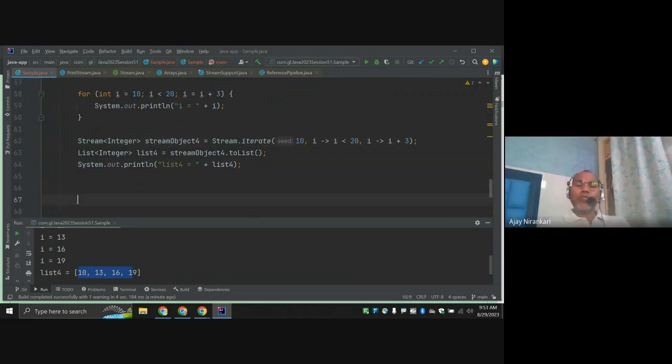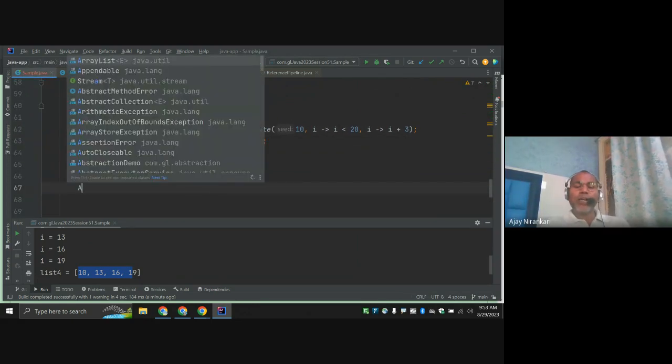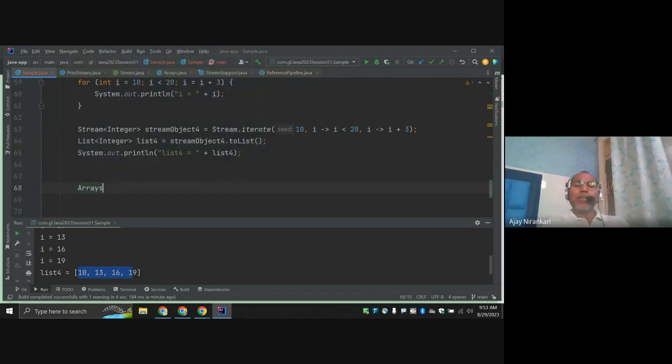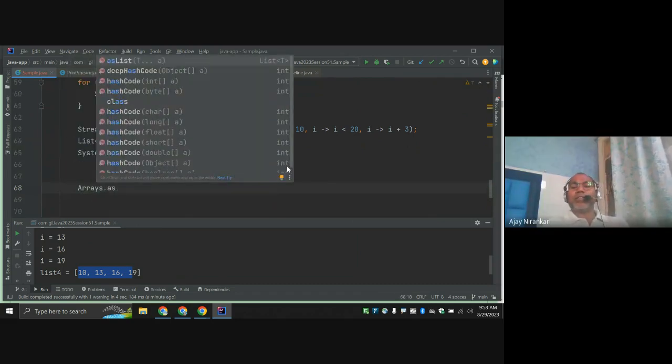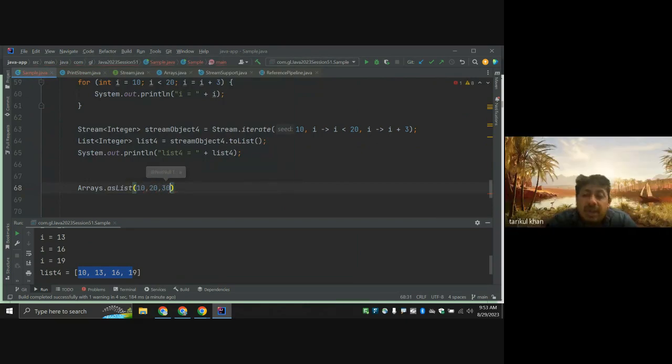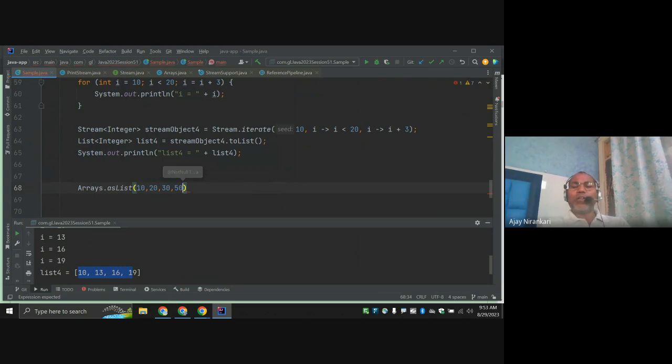As list method, you notice this is the class like Arrays. Arrays is the one class that has a method asList. And you can pass values like 10, 20, 30, and 40, and it takes a variable. So this returns it as a list object, right? Correct.